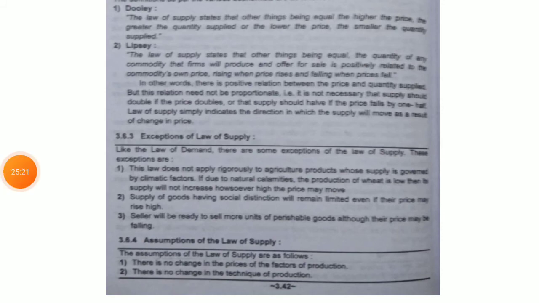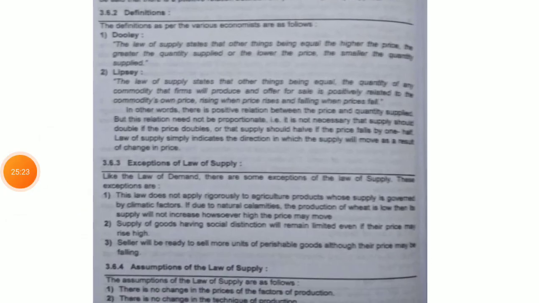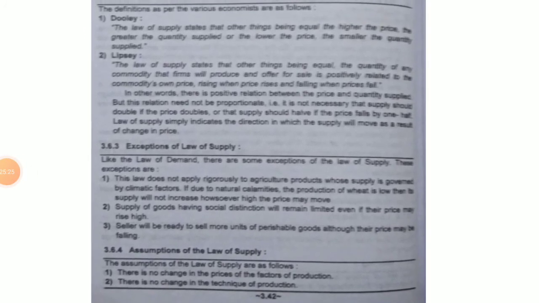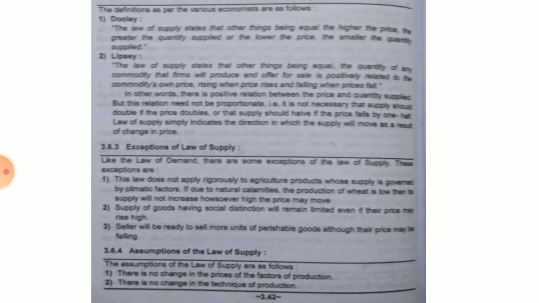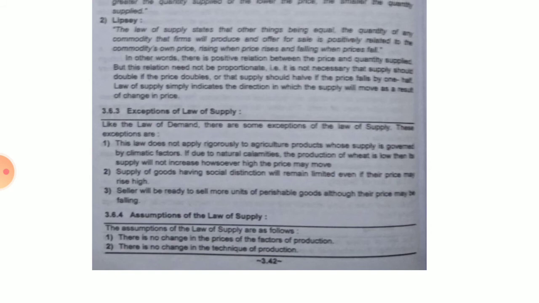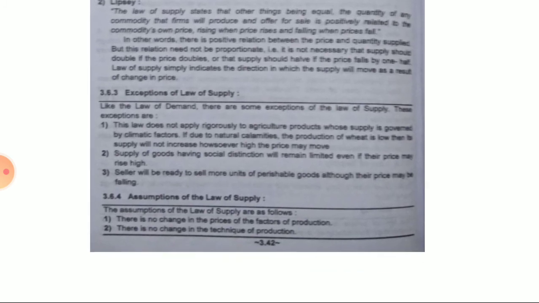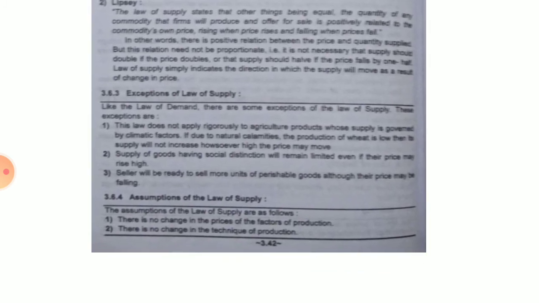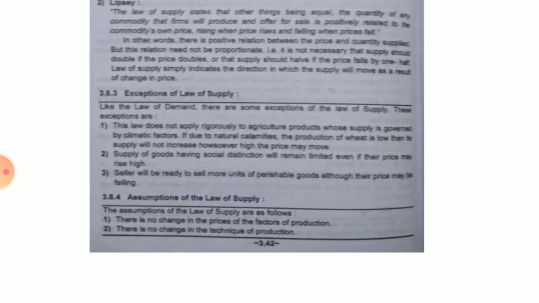Second one is the supply of goods having social distinction will remain limited even if the price may rise high. And third one is the seller will be ready to sell more units of perishable goods although their price may be falling. Okay, for these three things the exceptions of the law of supply don't have any effects. Assumptions to the law of supply. So what are the assumptions to the law of supply? There is no change in the price of the factors of production. Second one is there is no change in techniques of production.